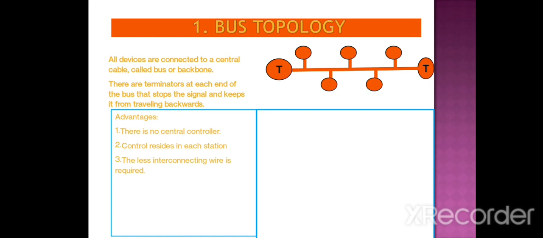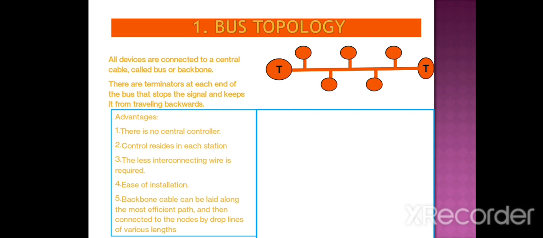Now, there are several advantages of this topology. There is no central controller, and control resides in each station. That means each and every piece of information is shared by this backbone link, and it is very easy to install. This backbone cable can be laid along the most efficient path, then connected to the nodes by drop lines.